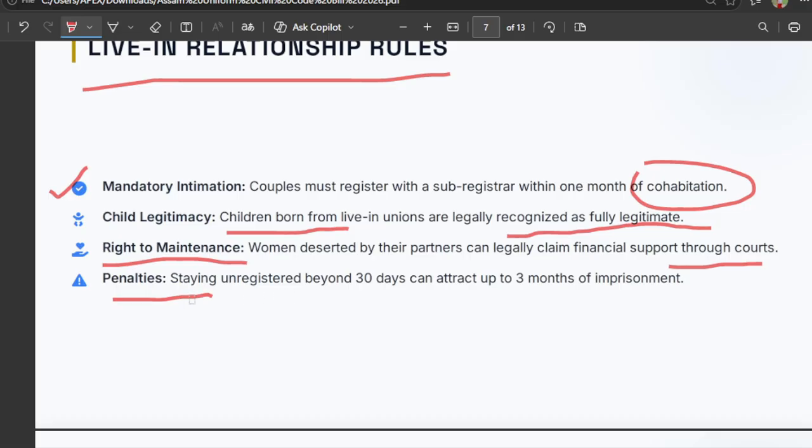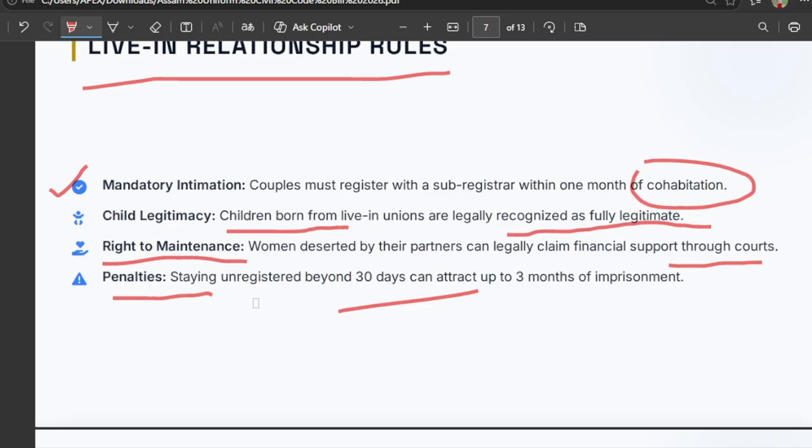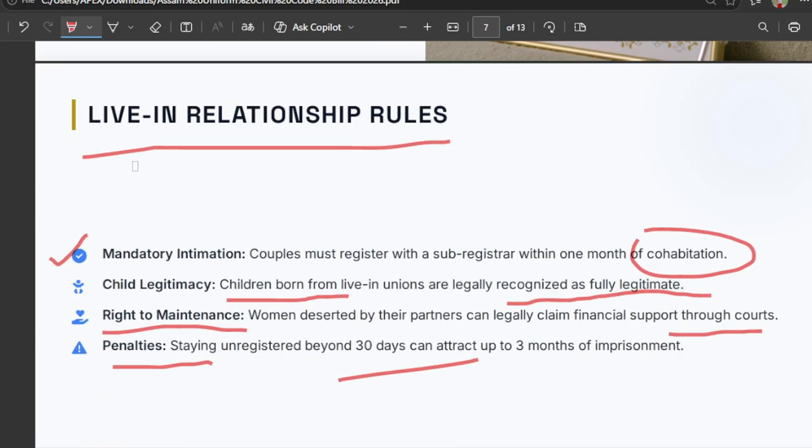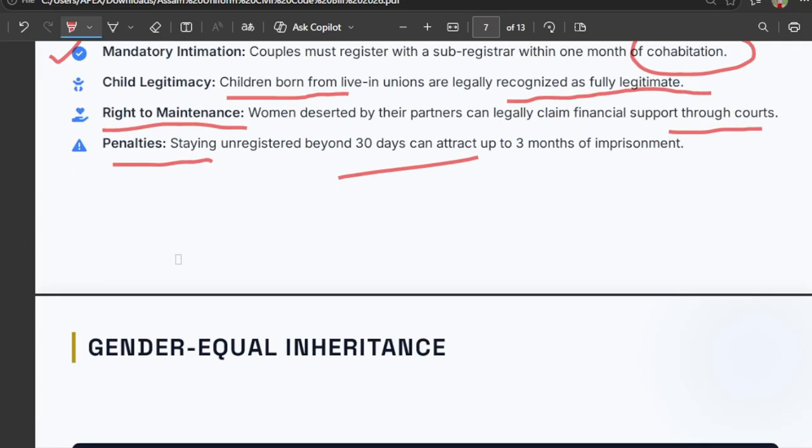Penalties are also mentioned. So you should also make notes regarding the live-in relationship rules.